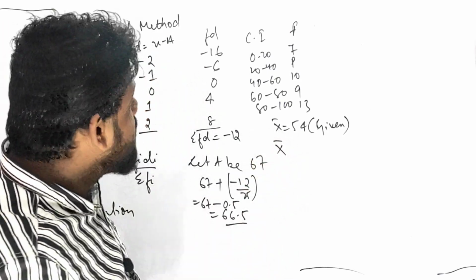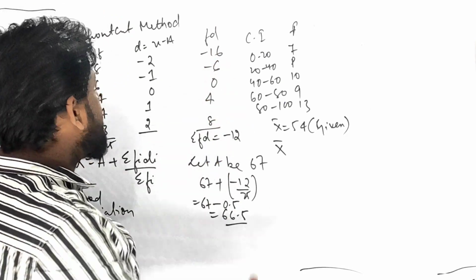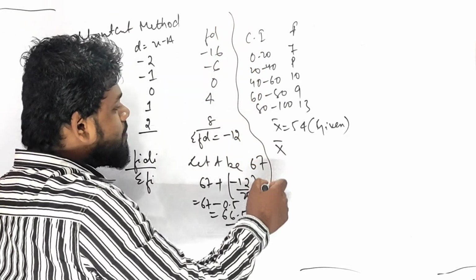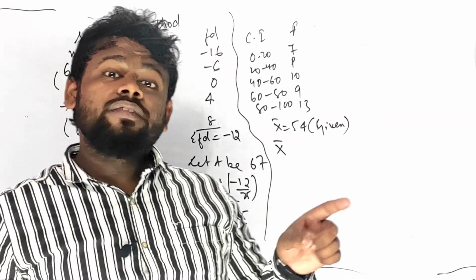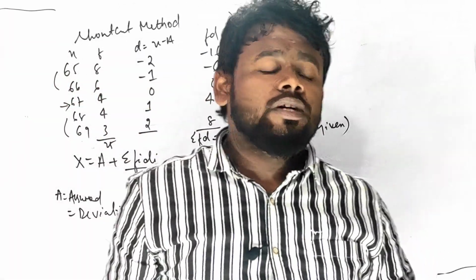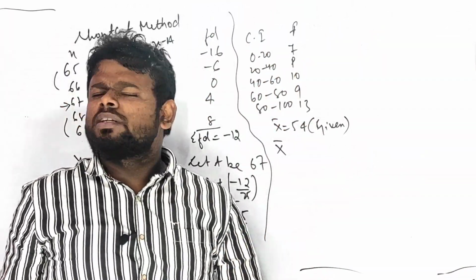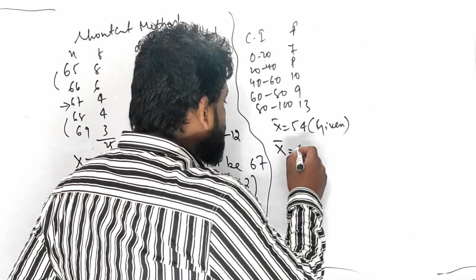Now you people will be saying, sir, we can do the assumed mean method, the shortcut method, or the direct method. You can do any of these methods. You can even do the step deviation method. But I would like to recommend that you do it with the direct method. Why? The direct method is very easy, right?